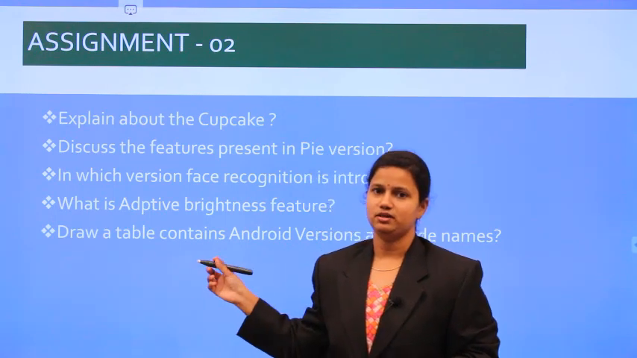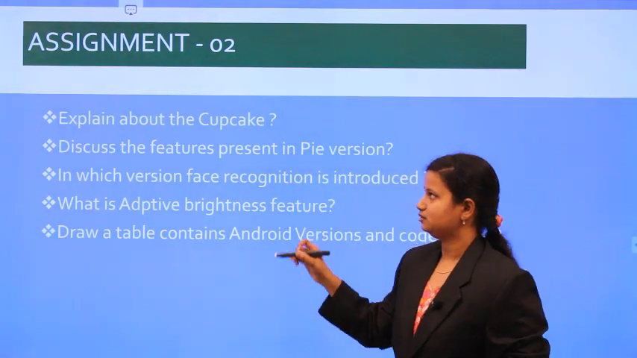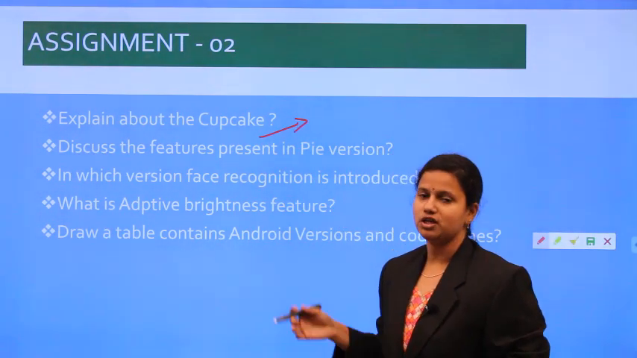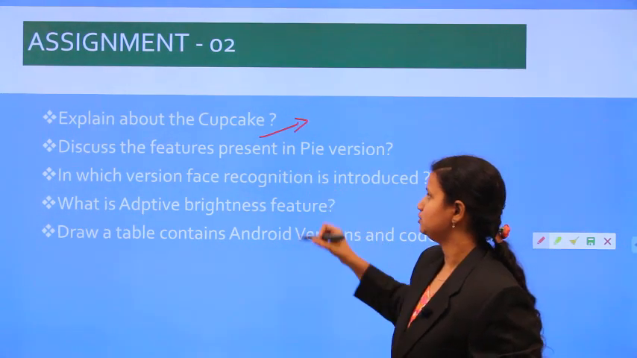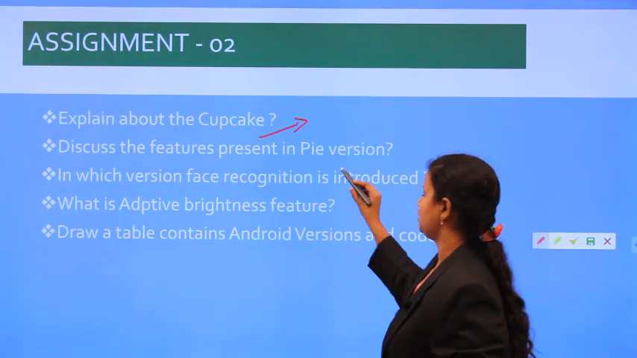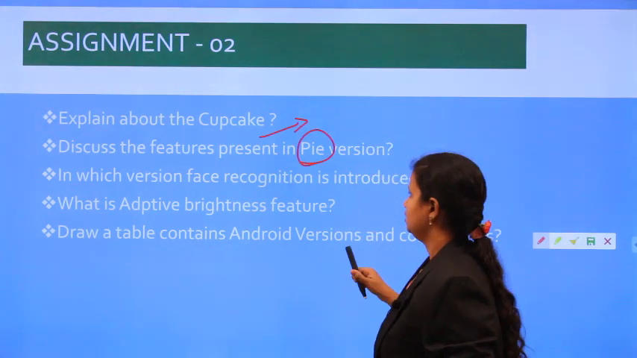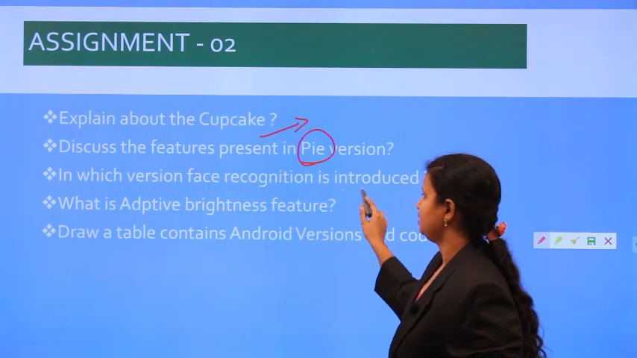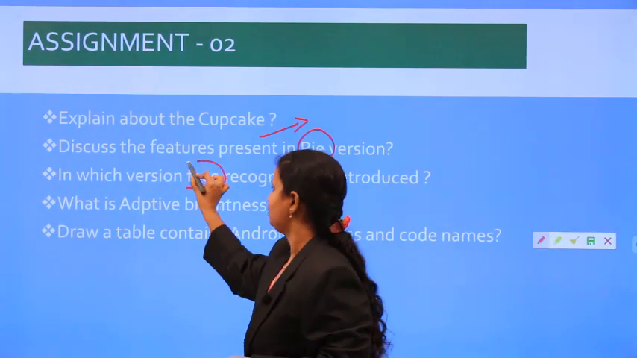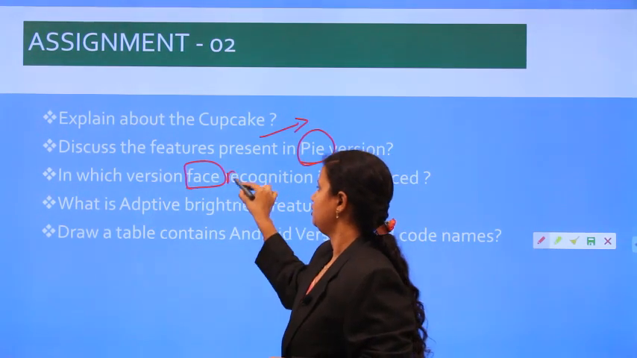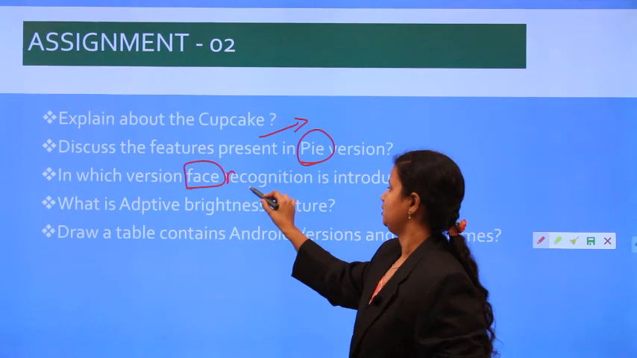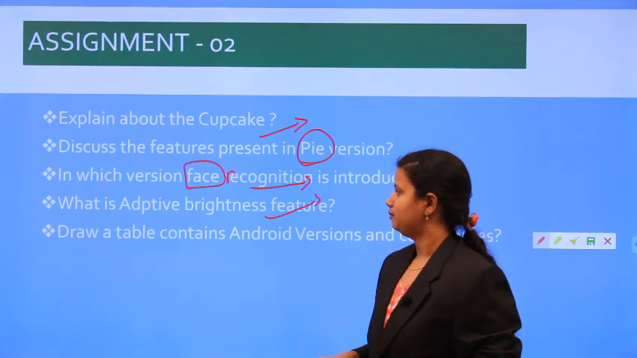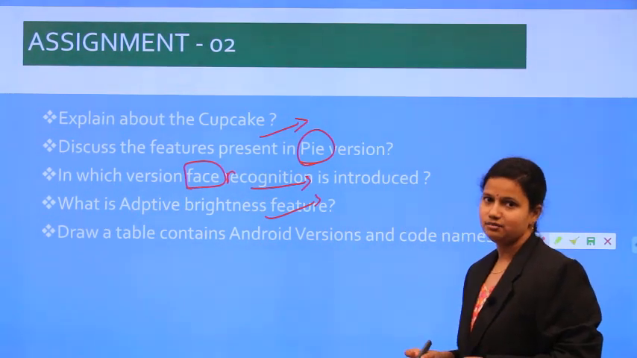So all of you follow this assignment. Explain about the cupcake: what features were added in the cupcake version, and what is the version number of cupcake? And discuss the features present in the Pie version. What is the Pie version number? In which version was face recognition introduced, where by scanning your face you log into your account? That is one of the features introduced in an Android version. And the next one is adaptive brightness. So what is this adaptive brightness?